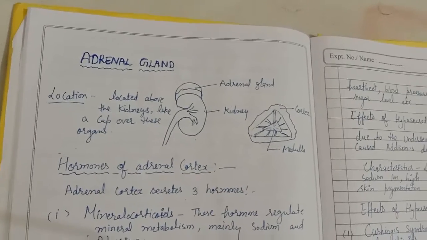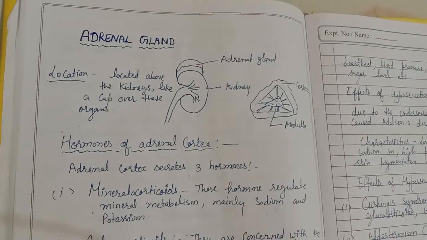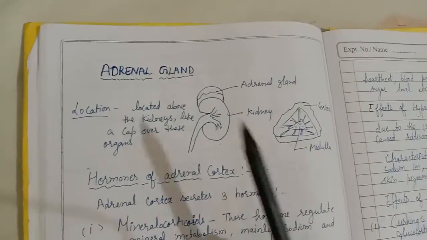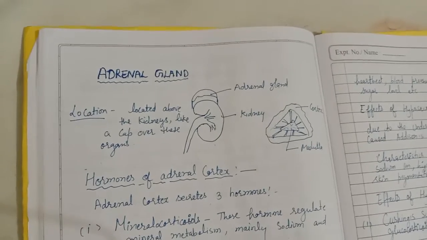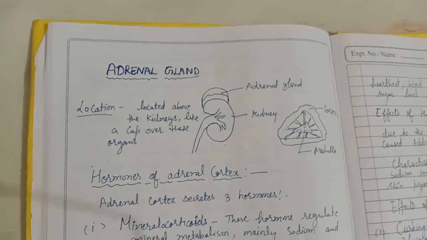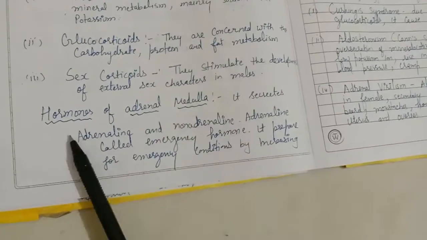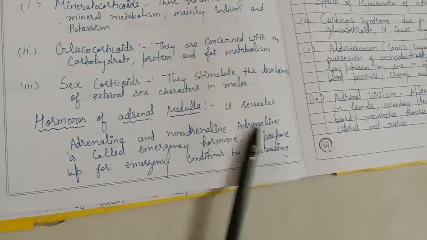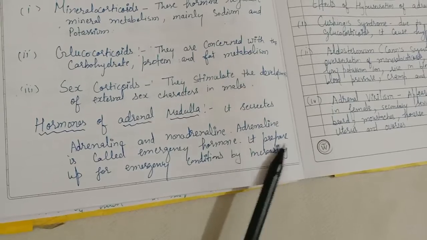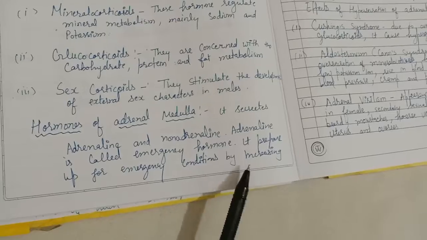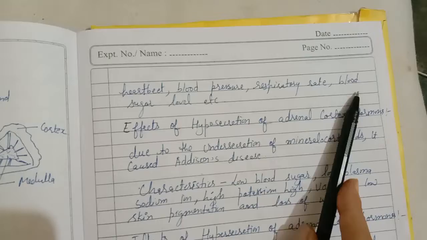The main hormone secreted by this gland is adrenaline. Adrenaline is basically an emergency hormone. The adrenal medulla secretes adrenaline and noradrenaline. Adrenaline prepares the body for emergency conditions by increasing the heartbeat, blood pressure, respiratory rate, and blood sugar level.